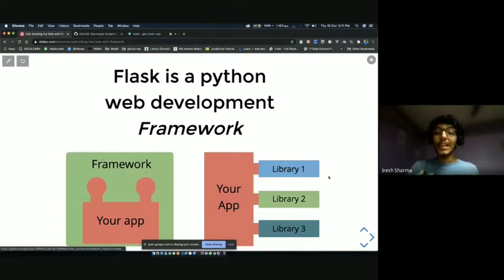But when you're using libraries, what you do is you take a small snippet from that library and you use that in your app. So as you can see in these diagrams, I've tried to explain it the best I can. But yeah, so Flask is a framework. We use Flask to make web applications, and it's a framework, so all our code is wrapped inside Flask. And what that means is the way we write Python is slightly different because we have decorators and stuff that Flask provides us, and we're going to use that. So the syntax is not a lot, but a few lines here and there, the syntax is different.